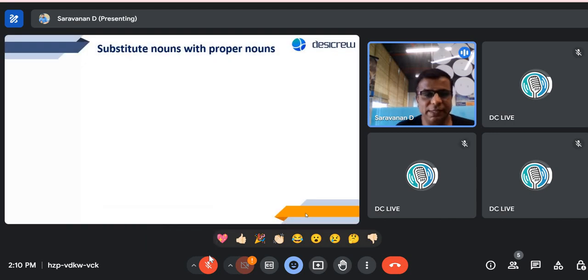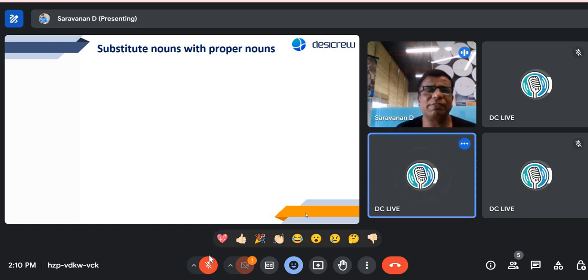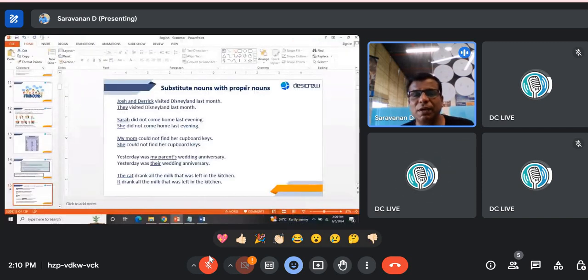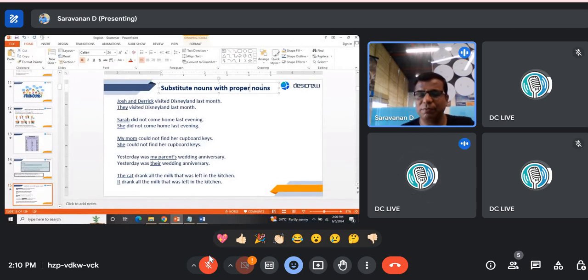Okay, now Shakti, this is where we will do the task. The task is very simple, like an exercise, but it is slightly tough. Just see how you are going to do. The exercise is to substitute nouns with pronouns. Nouns are there, and you need to substitute them with pronouns.